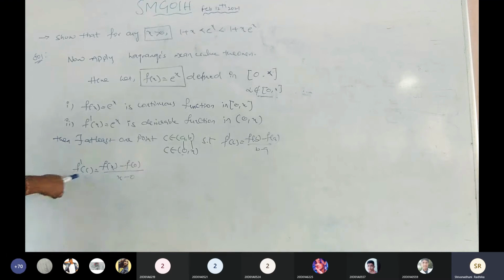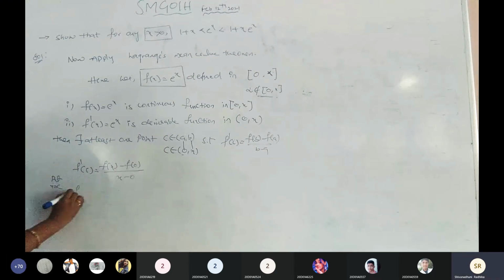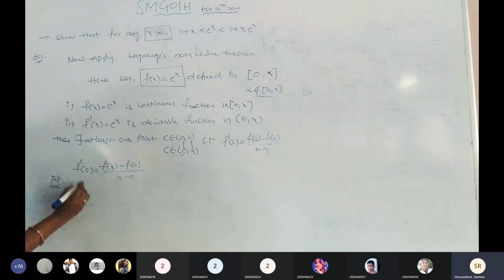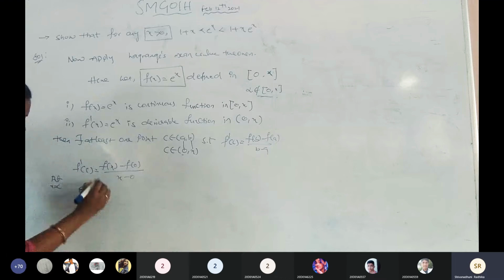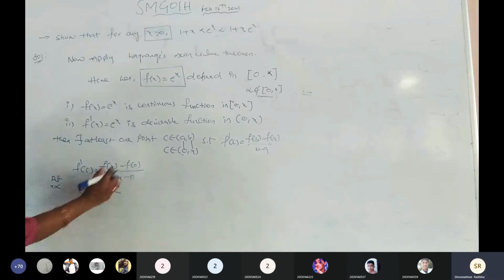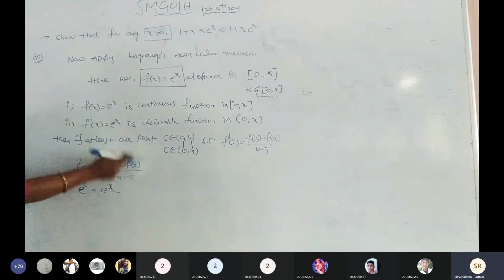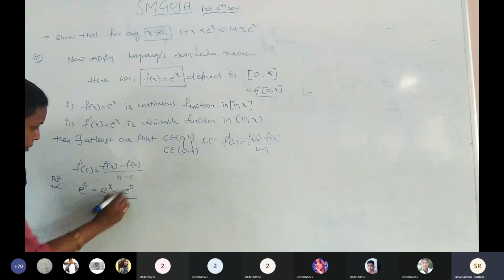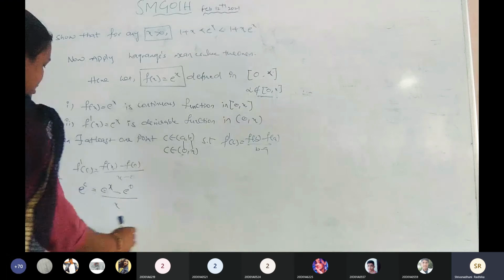Is it clear? What is f dash of c? What is the meaning of f dash of c? Substitute c in f dash of x. Is it clear? Put x equals c. Then I am going to write here f dash of c. What do we get here? e power of c. Is it clear? Now f of x is of the form e power of x, minus f of 0, substitute x equals 0. Here x minus 0 is x. Is it clear?